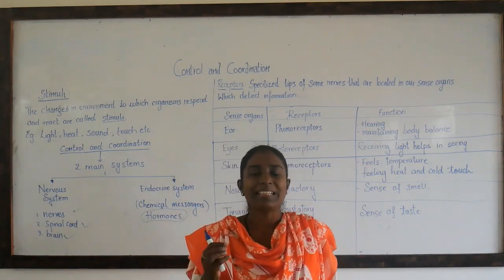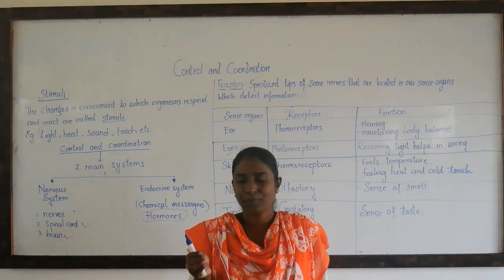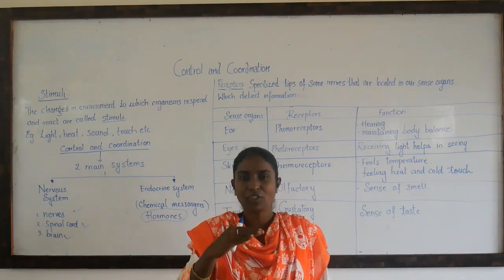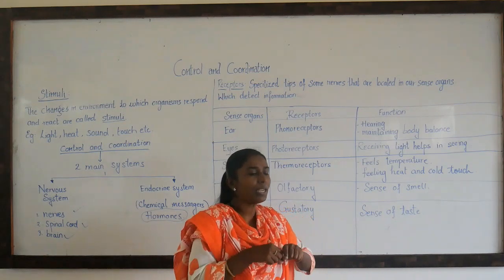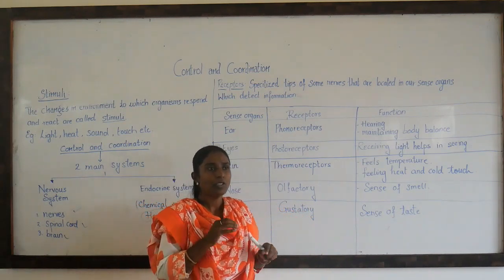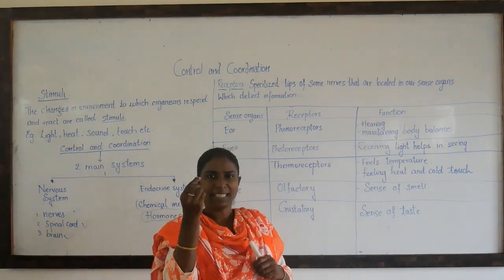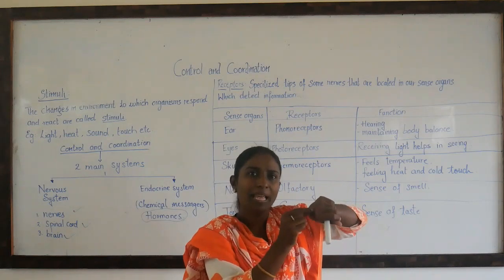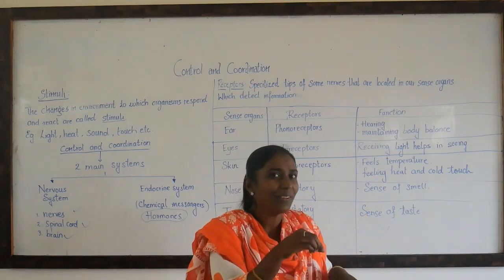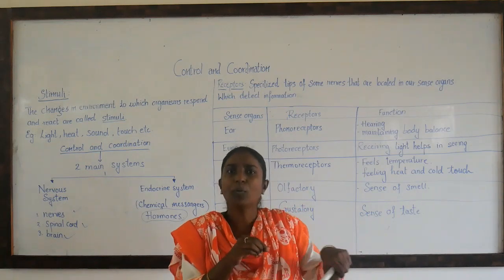Before starting with the nervous system, how does this nervous system act? Okay. Before starting, the first step of the nervous system is receptors. Now what are these receptors? Children, it is a little bit linked to stimuli. Okay. I take a needle and I just prick it here. When I am pricking, if I am pricking someone else, what do they immediately do? They remove their hand. They move their hand.